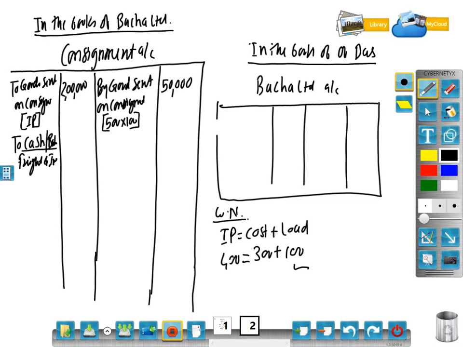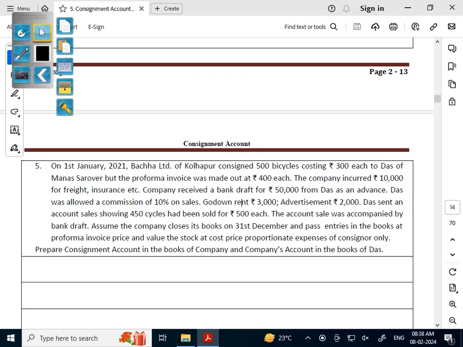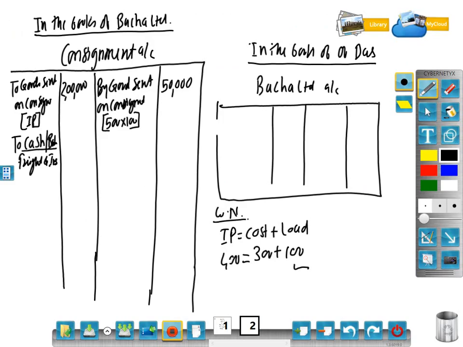Freight and insurance, how much? 10,000. So 10,000 is given, so we will write 10,000. Chalo, now next one.